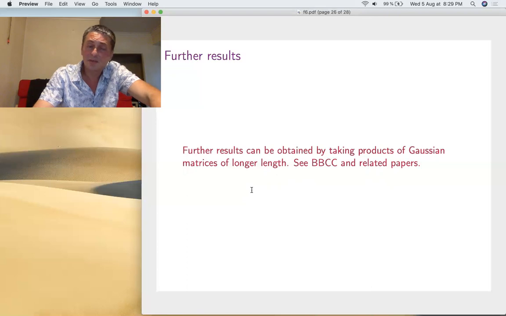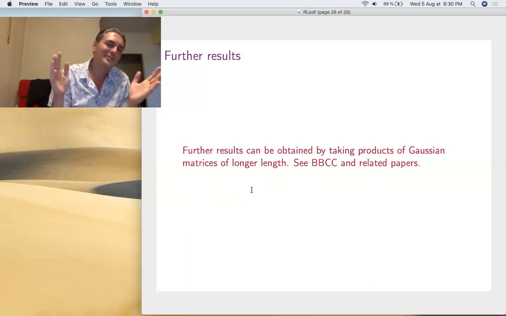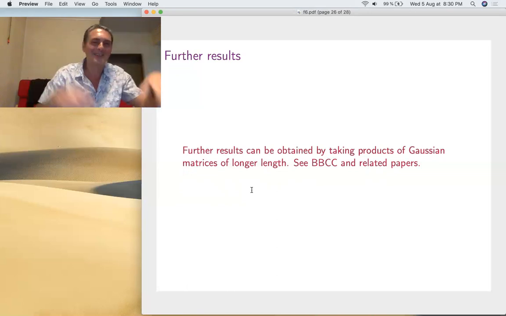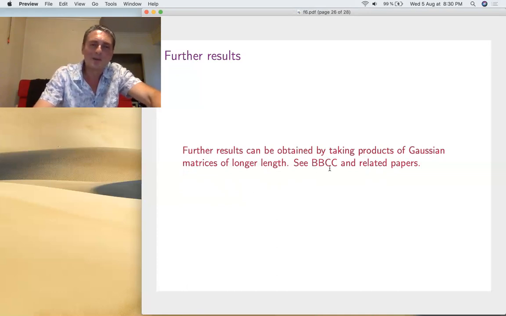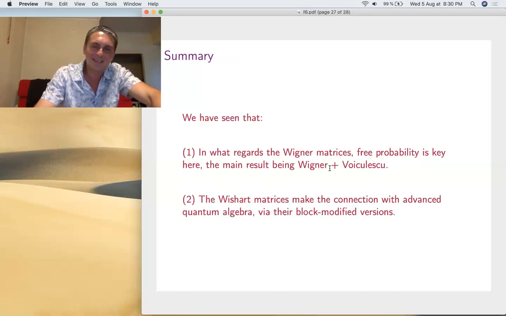Now, there are some further results which are very interesting too, and we had no time to talk about them. About taking products of Gaussian matrices of longer lengths instead of just the Wishart GG star, taking several factors like this, and then moments and all those laws. Once again, you get a few Poisson laws, very interesting things. So that's Ian Banica, Collins, Nechita, the free Bessel laws papers, and many related papers afterwards.